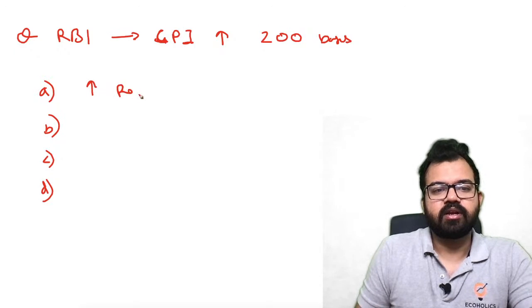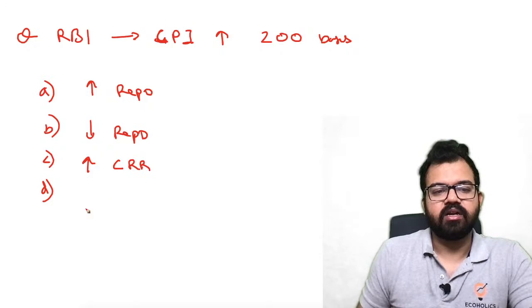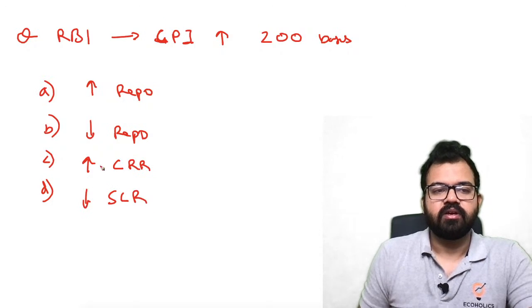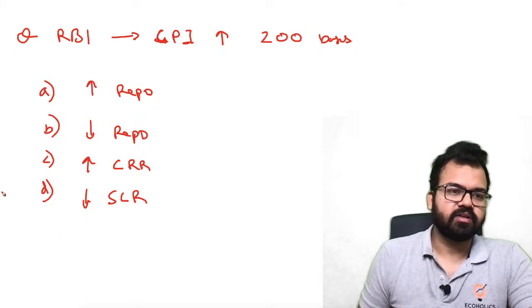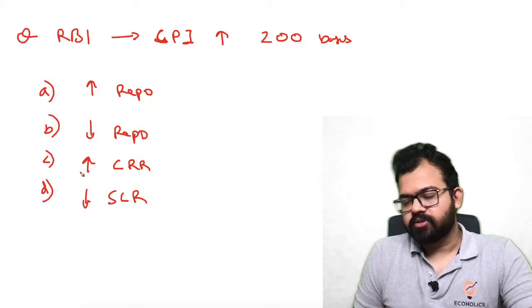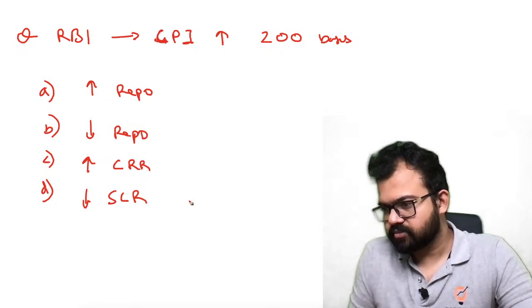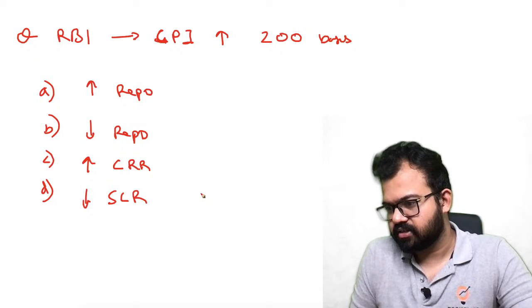RBI will increase the repo rate, RBI will decrease the repo rate, RBI will increase the CRR, or RBI will decrease the SLR. Here 2 options can be correct, or 1 option can be correct. So you can see these are the kind of questions they will ask, more or less applied in nature.